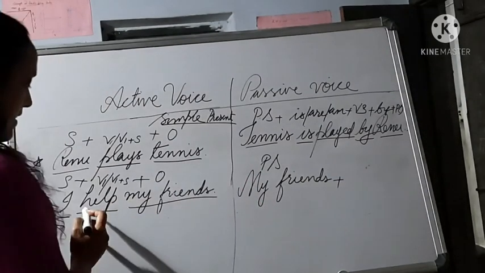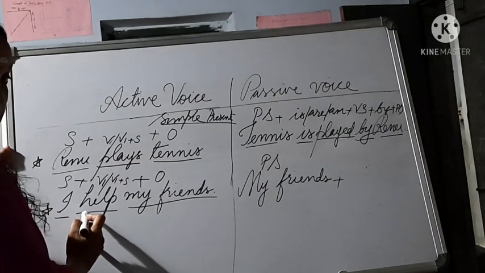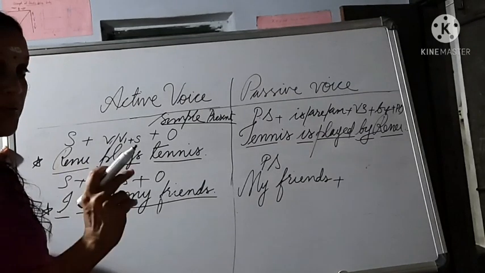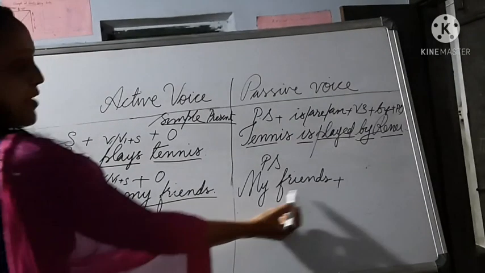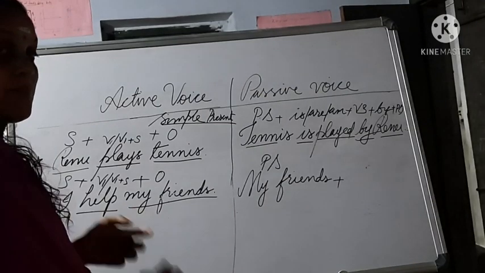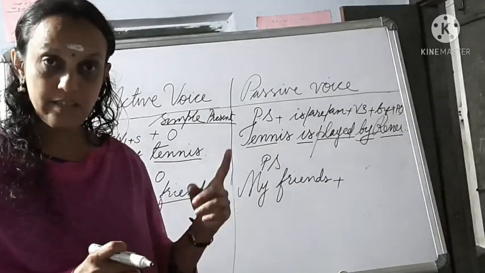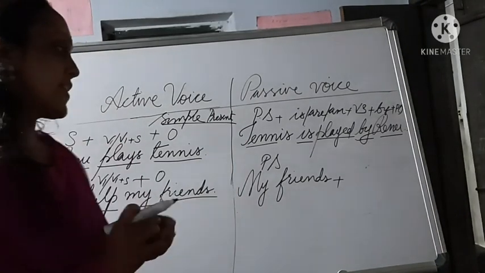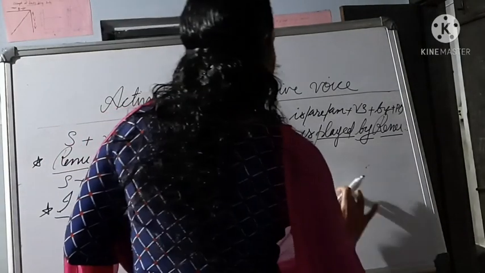Plus, since help is in simple present tense, you should use is, are, or am. In this case, my friends. So "my friends is" — is it correct? No. "My friends are." Yes, that is correct.